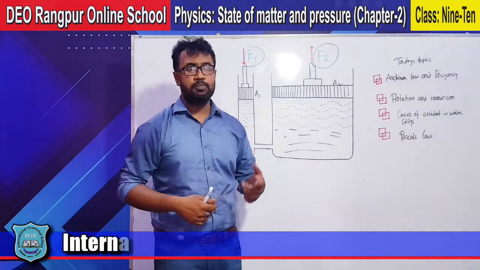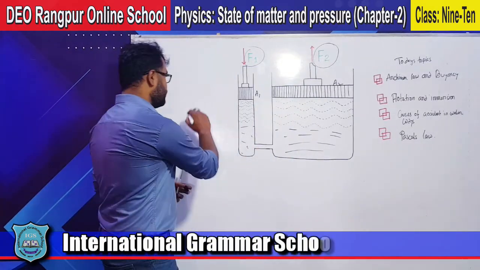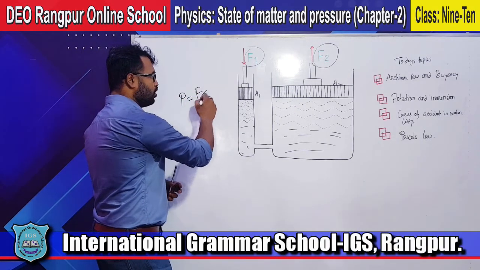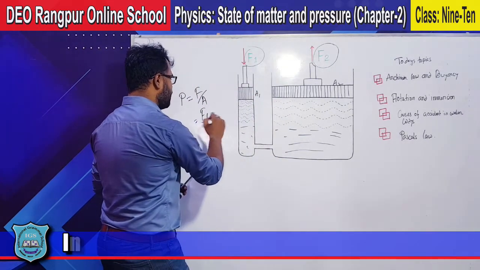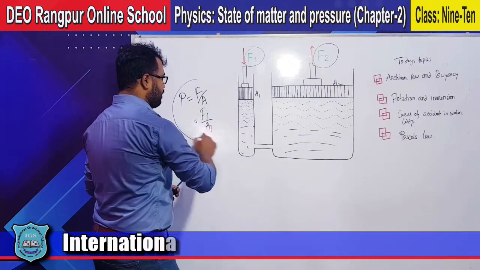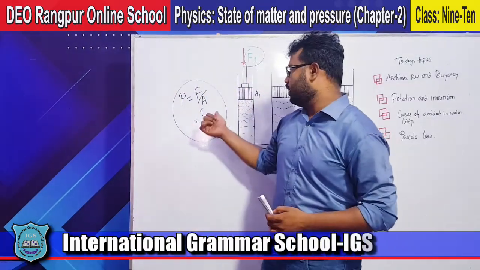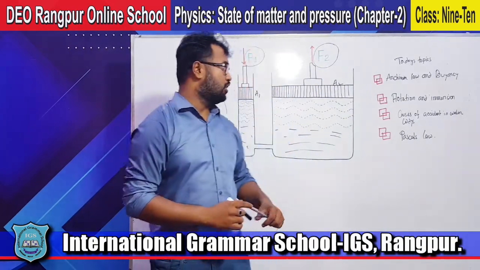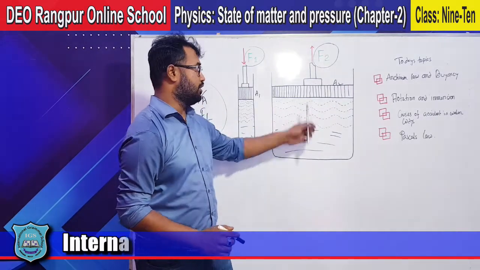If I apply a pressure, here are the force and the area. What is the relationship between force and area? That's connected with the pressure. So P equals F by A. The applied pressure is F1 by A1 here. According to Pascal's law, the same amount of pressure will be transmitted into this cylinder.